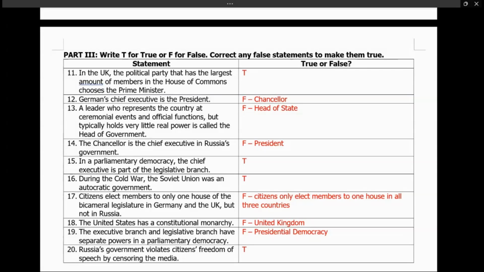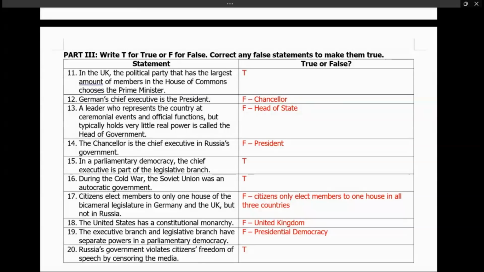So the chief executive, just like what we talked about: Germany, chancellor. United Kingdom, prime minister. And of course, Russia, president. Let's move on to number 14. The chancellor is the chief executive in Russia's government. False. We just talked about that in number 12. The German chief executive is called chancellor, and Russia's chief executive is called the president. So number 14 is false.